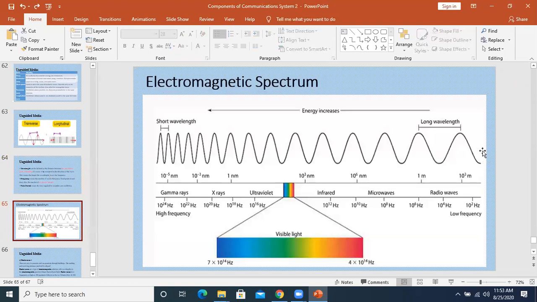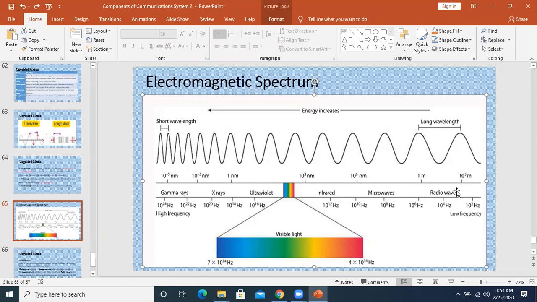So the highest wavelength is of radio wave and the lowest wavelength is of gamma rays. तो यहाँ पर अगर हम देखें distance ज्यादा है तो ये long wavelength है, और यहाँ पर distance कम है. So radio waves have the longest wavelength, then lesser microwave, then lesser infrared, and so on. The gamma rays have got the least.